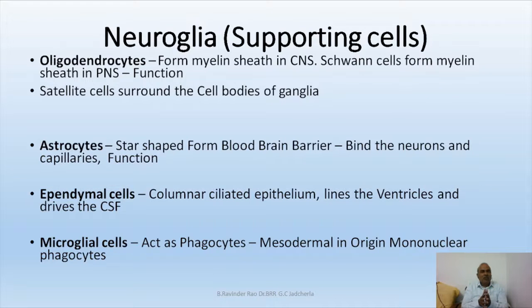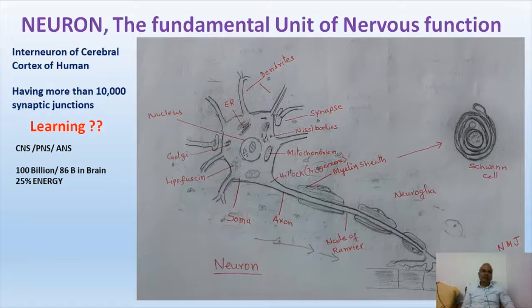So, microglial cells are the only cells in the entire nervous tissue which are derived from mesoderm. All other supporting cells, including neurons, are derived from ectoderm, and this is called neuroglia. So, nervous tissue means neurons and neuroglia. Neuroglia means oligodendrocytes, astrocytes, ependymal cells, and external cells called microglial cells.